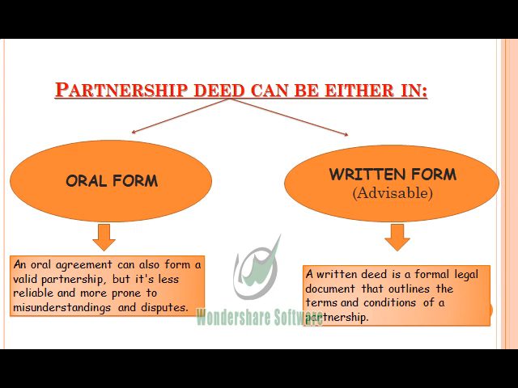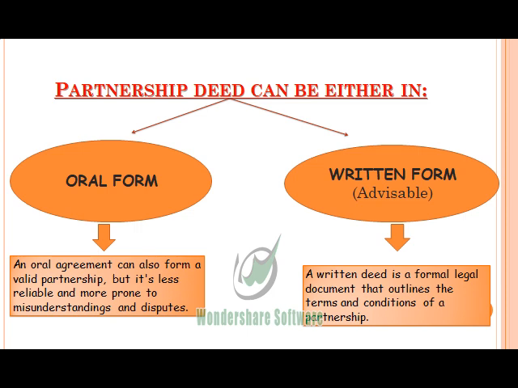and it acts as evidence in the future whenever conflicts or disputes arise among the partners. But what about the oral form? Oral form of agreement is also a valid partnership, but yes, it is less reliable as compared to the written form.